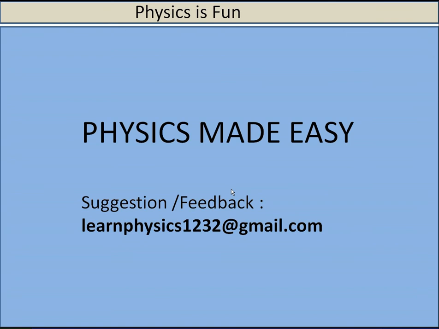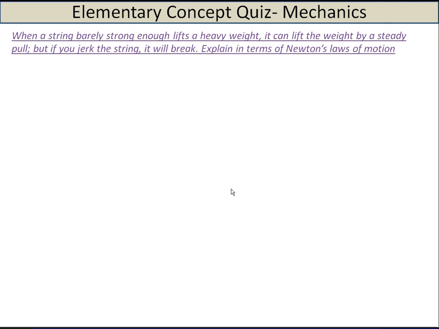Welcome back. Today we shall discuss a few questions based on our earlier understanding of the concepts of mechanics and Newton's laws of motion. So let's quickly move to those elementary questions. The first question: when a string barely strong enough lifts a heavy weight, it can lift the weight by a steady pull, but if you jerk the string it will break. Explain in terms of Newton's laws of motion.